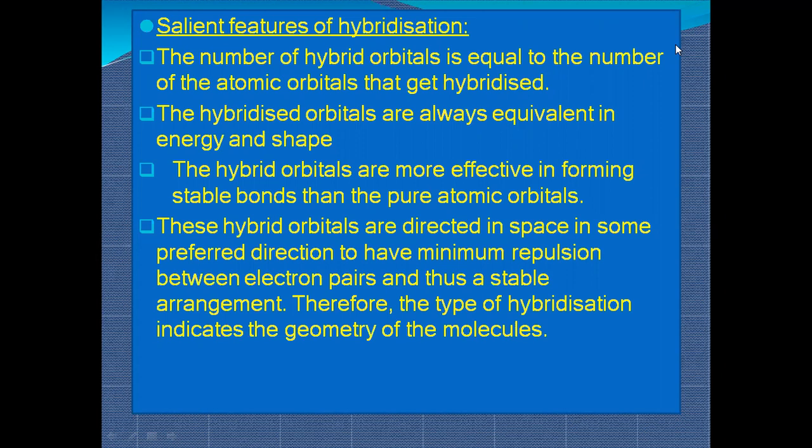So this explains the geometry, why the water molecular shape is bent. That is because of the repulsion between the orbitals. They form at a place where there is minimum repulsion between the electron pairs, which results in the accurate geometry of the element or compound.